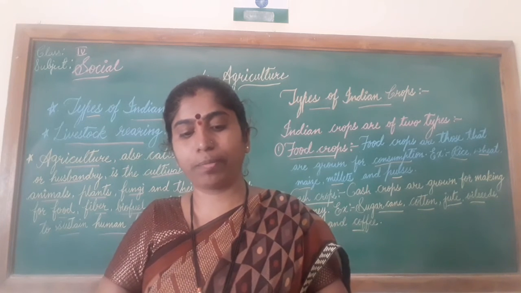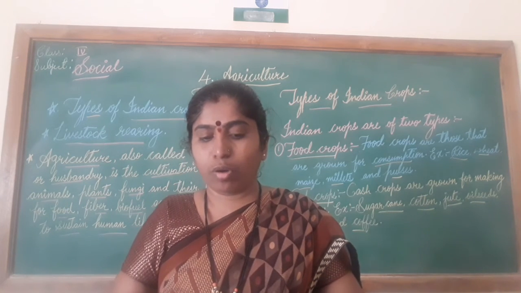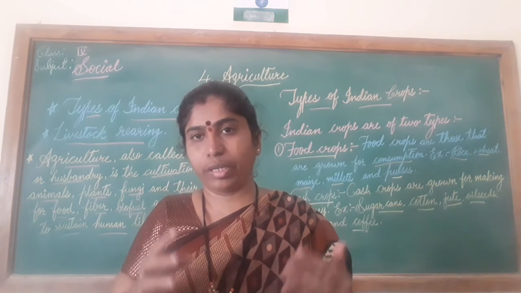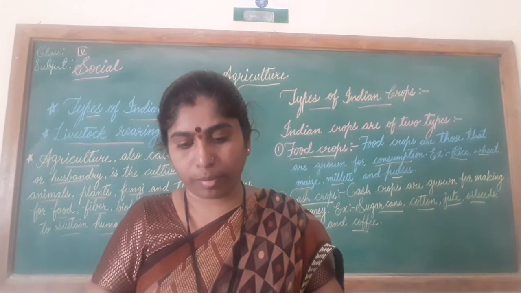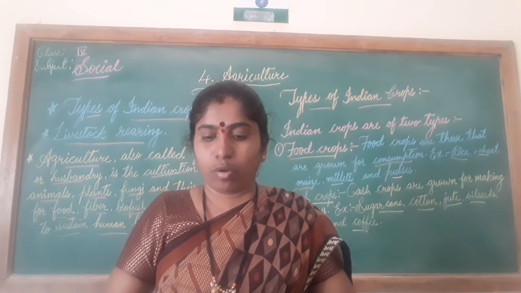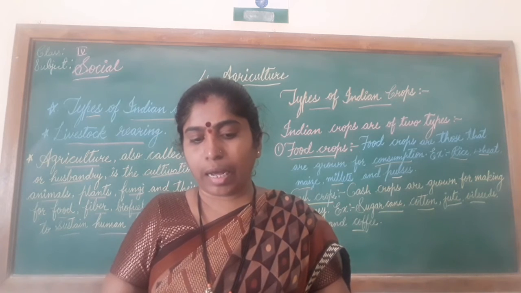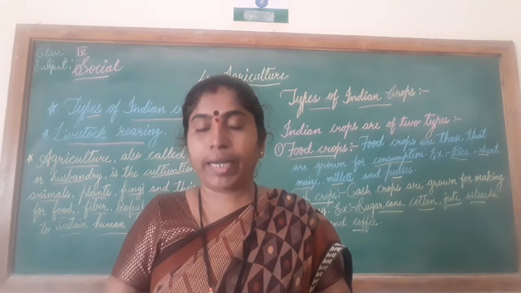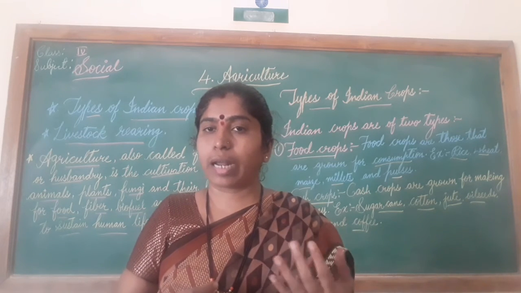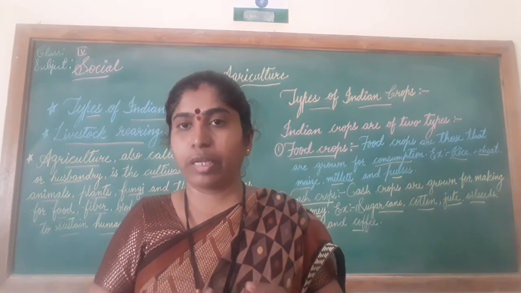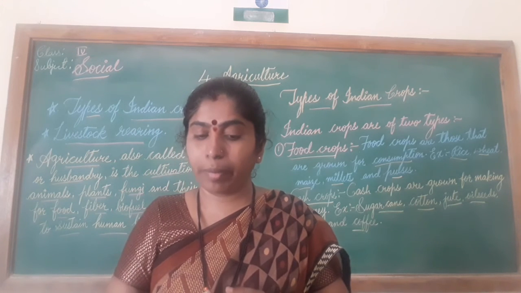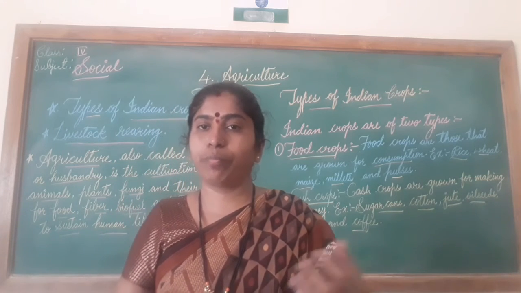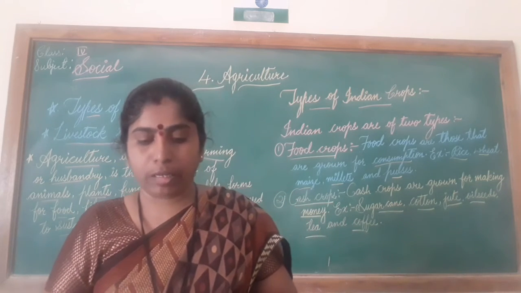The next food crop is ragi. Ragi is grown throughout the year. Means whole year you can get this ragi crop. It is mostly grown and consumed in Karnataka, Andhra Pradesh, Maharashtra, Tamil Nadu and Rajasthan. You find people growing ragi in the states of Karnataka, Andhra Pradesh, Tamil Nadu and Maharashtra and Rajasthan. And you find these people will eat more of this ragi crop.